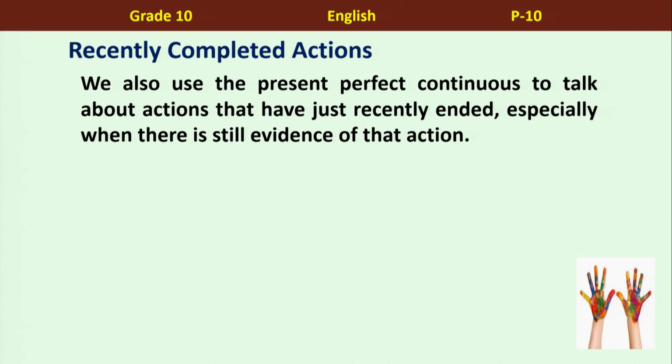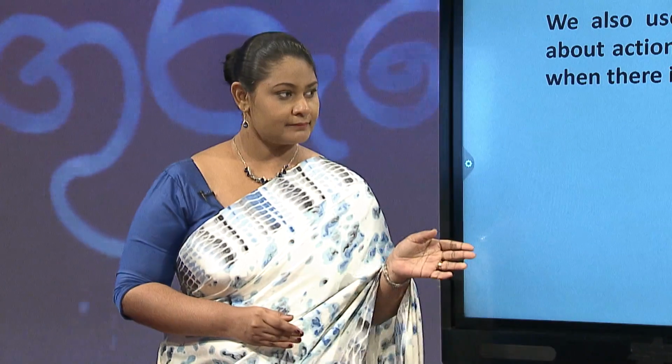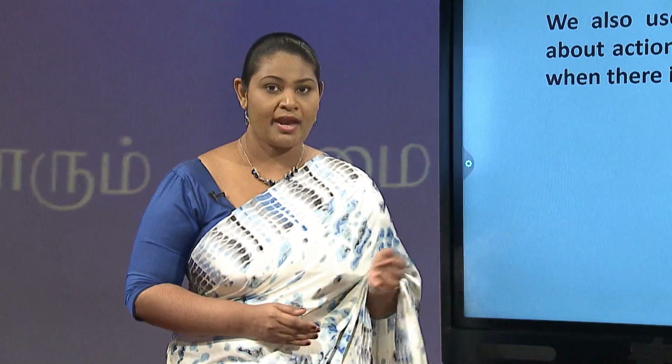If you remember, I told you we use present perfect continuous to talk about actions that have just recently ended, especially when there is still evidence of that action. Miss Samadhi, did you notice this? Children, did you notice this? You have such a lot of paint on your hands. Oh yes, what have you been doing?